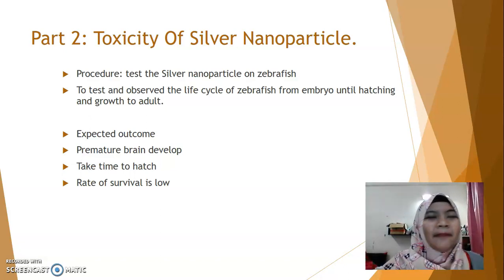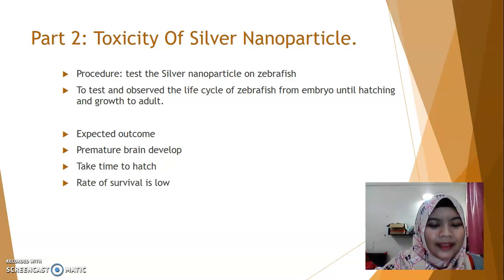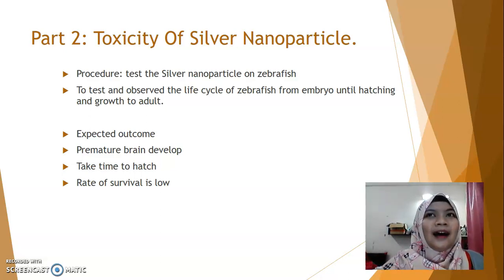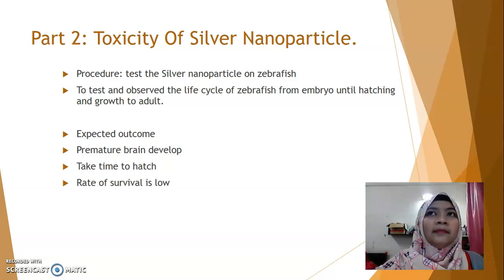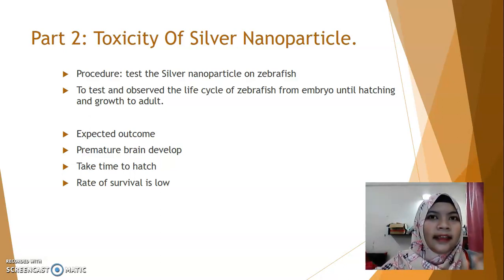What we can expect from this research is that silver nanoparticle might cause premature brain development of the zebrafish, and the time taken for the egg to hatch might be longer. I mean, they take a long time to hatch, and some might die because a higher concentration of the silver nanoparticle will cause the rate of survival to be low.